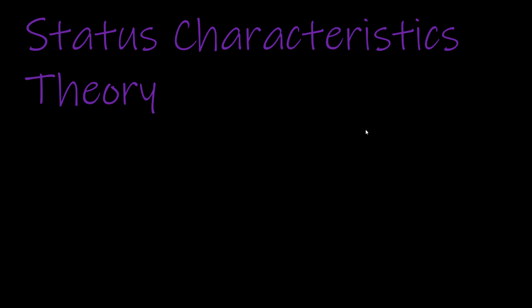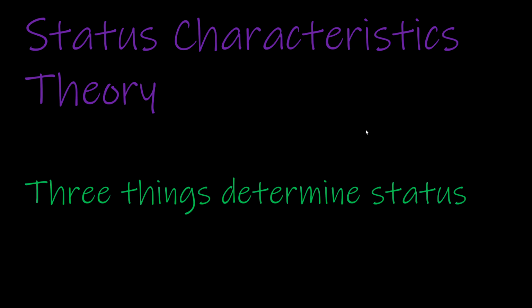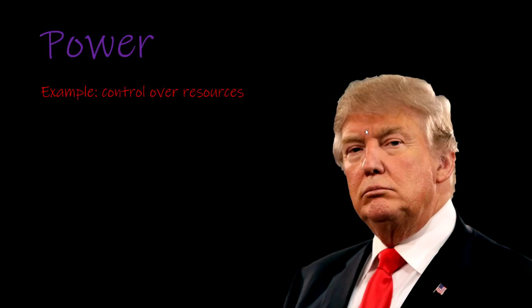Now, status characteristic theory tells us that there are three different things that tend to determine status within an organization. The first component that we'll look at is power. Now, for power, a basic example here is control over resources. So I use Donald Trump as your example here because love him or hate him, Donald Trump has power within the United States of America.